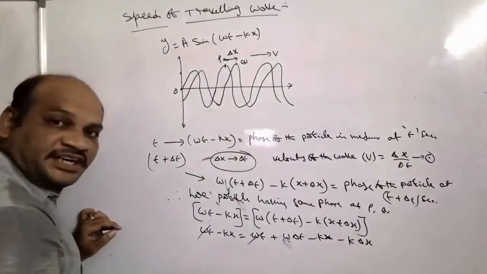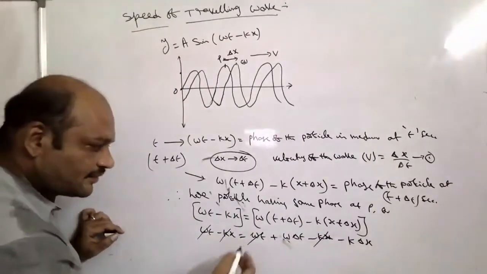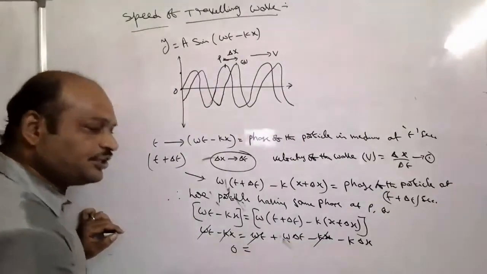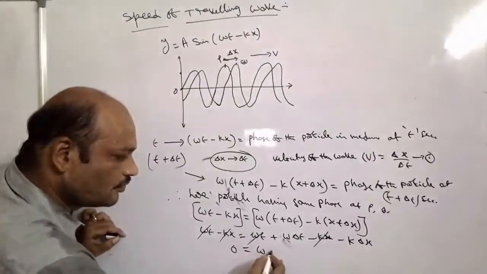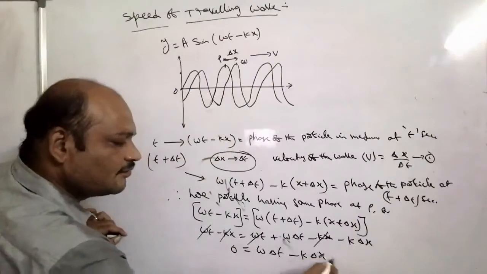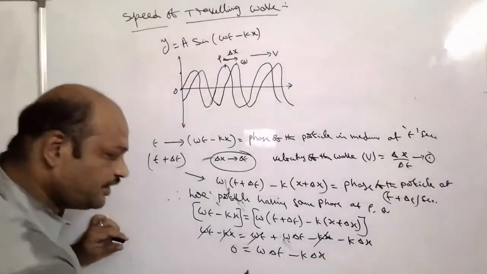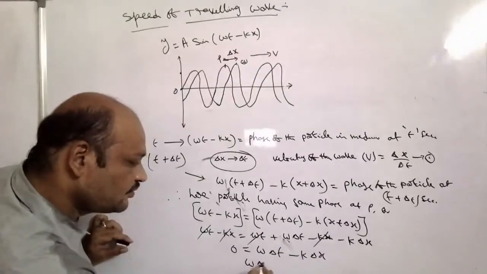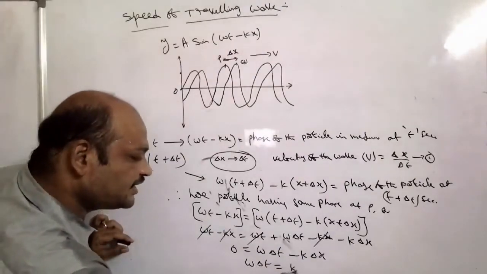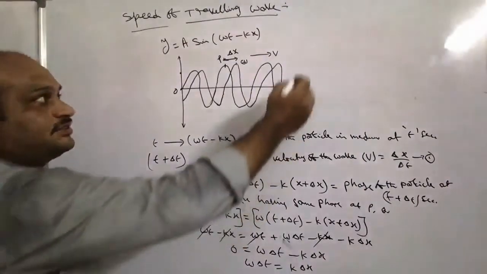Omega t cancels, kx cancels. So 0 equals omega delta t minus k delta x. From this we can write omega delta t is equal to k delta x.